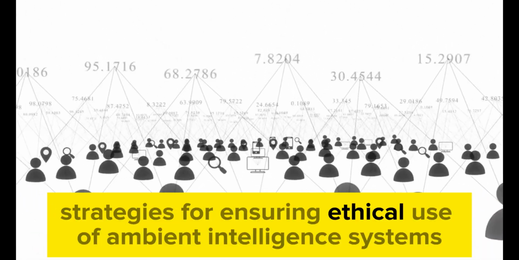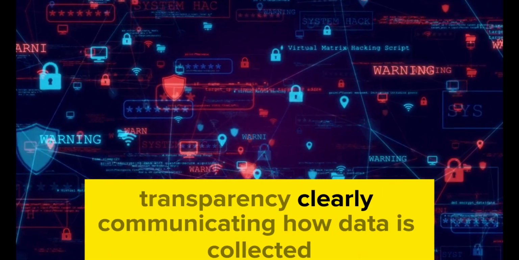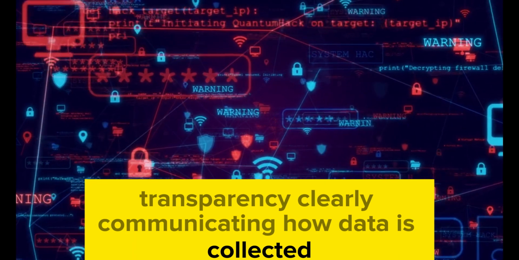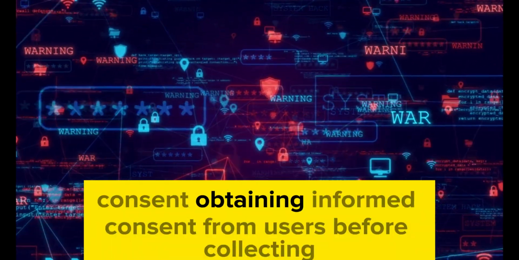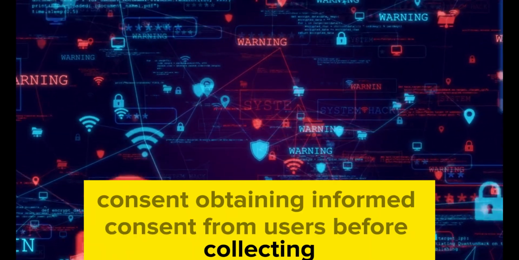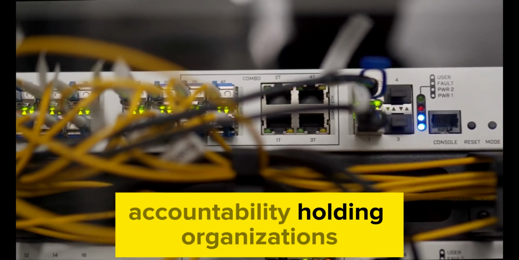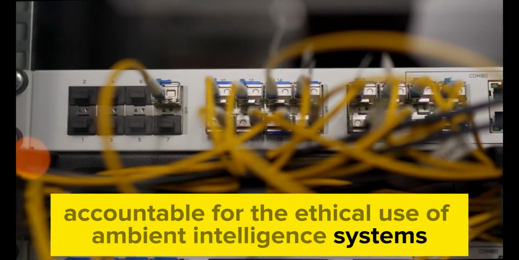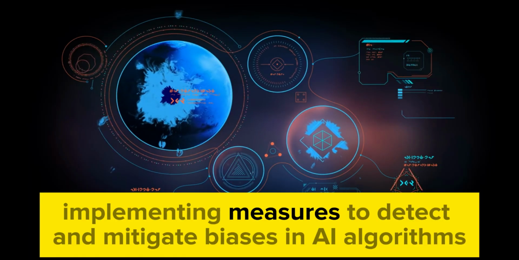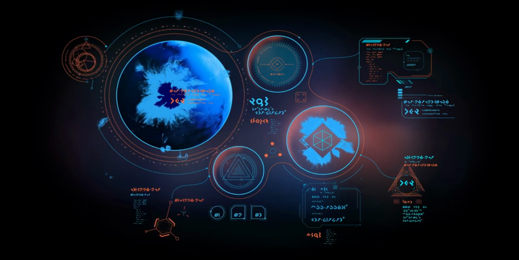Strategies for ensuring ethical use of ambient intelligence systems. Transparency. Clearly communicating how data is collected, used, and stored. Consent. Obtaining informed consent from users before collecting and using their data. Accountability. Holding organizations accountable for the ethical use of ambient intelligence systems. Bias mitigation. Implementing measures to detect and mitigate biases in AI algorithms.